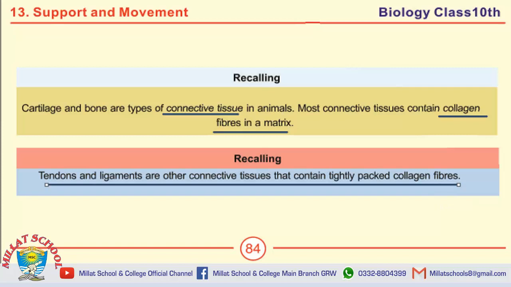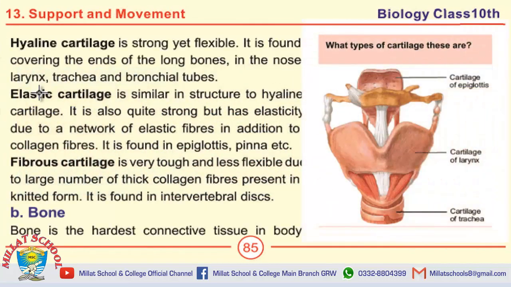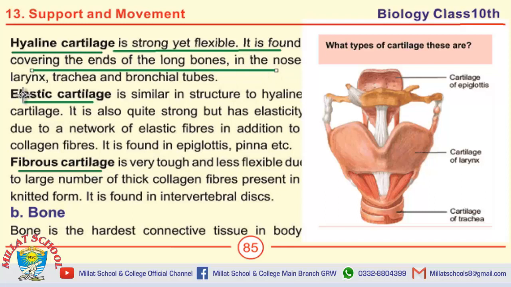Next, we will discuss the types of cartilage on this page. There are three types of cartilage. Number 1 is hyaline cartilage. Number 2 is elastic cartilage. Number 3 is fibrous cartilage. Define hyaline cartilage. Hyaline cartilage is strong yet flexible. It is found covering the ends of long bones, in the nose, larynx, trachea and bronchial tubes.